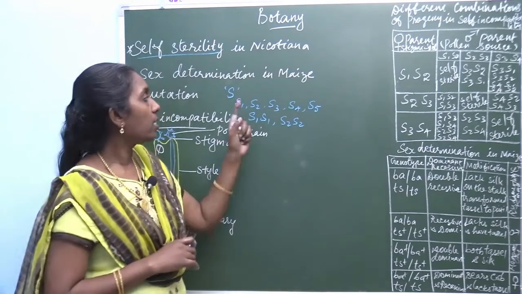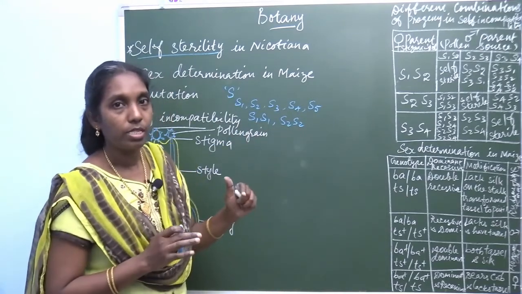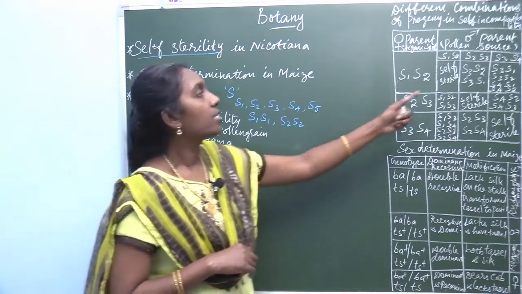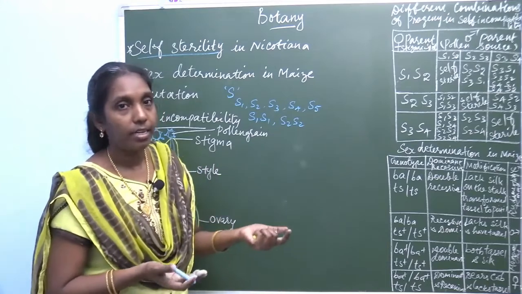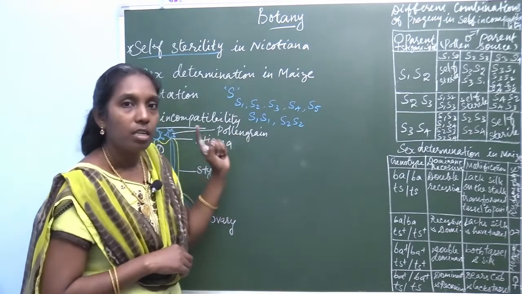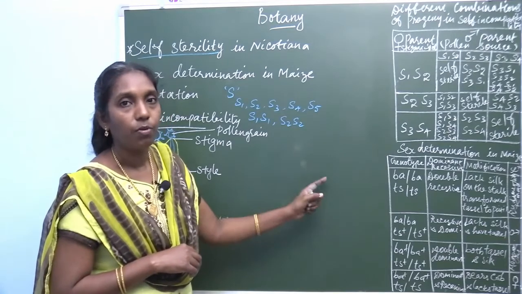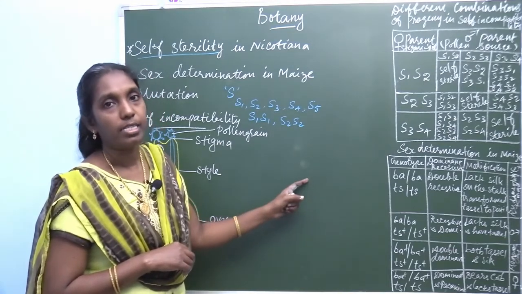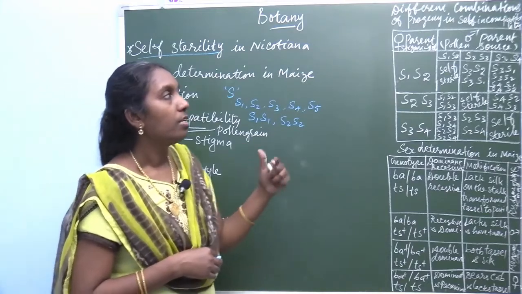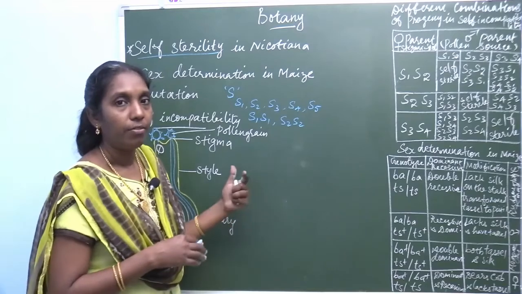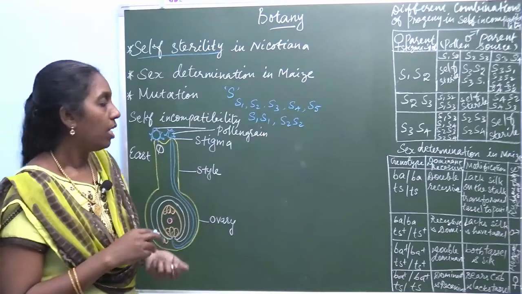Homozygous forms S1 S1 or S2 S2 will not produce, it creates self-sterility. But if it is in heterozygous condition, like S1 S2, S3 S4 or S5 S6, it produces different progeny and the pollen grains start to germinate.